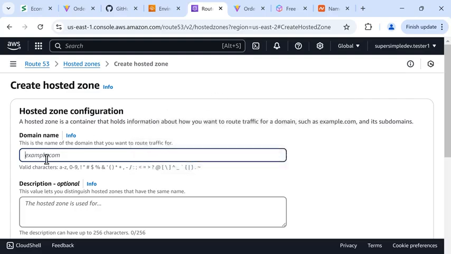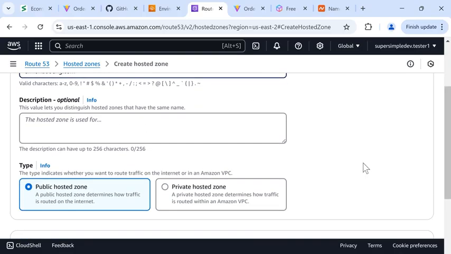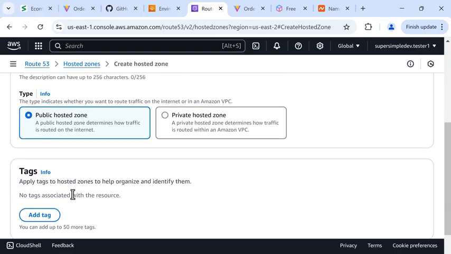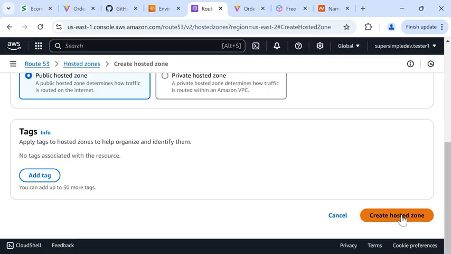So here, we're going to enter the domain name that we have. So for me, it's simonbaoeng.com. And scroll down, and we'll leave it as a public, and then click Create Hosted Zone.